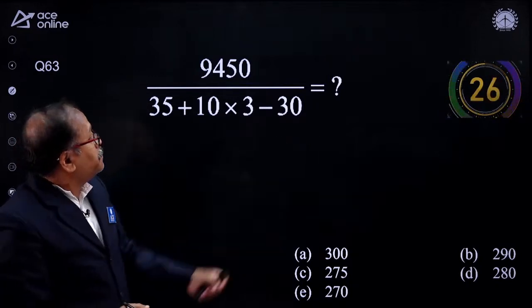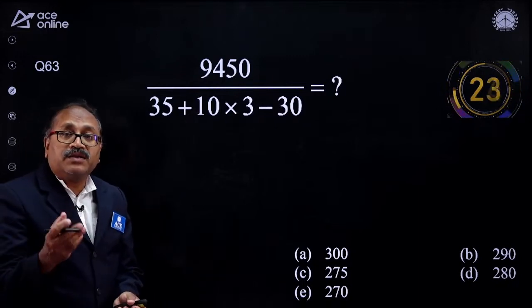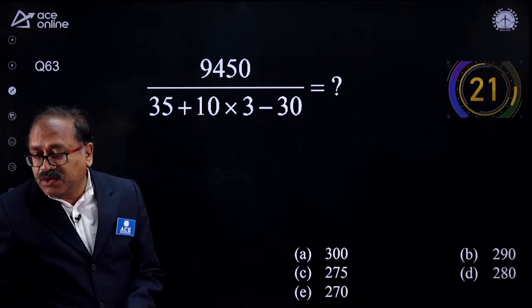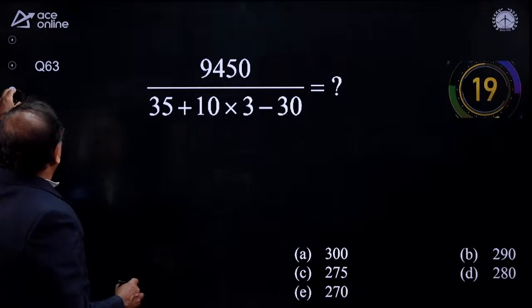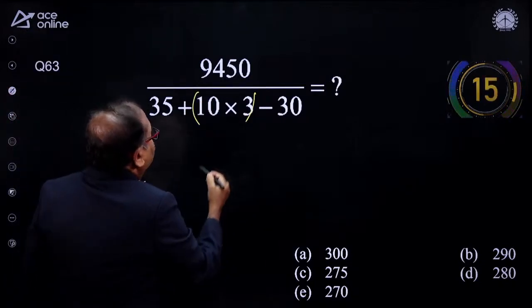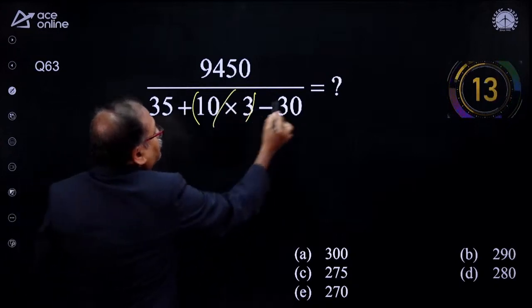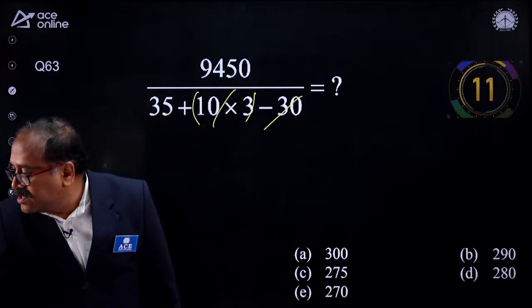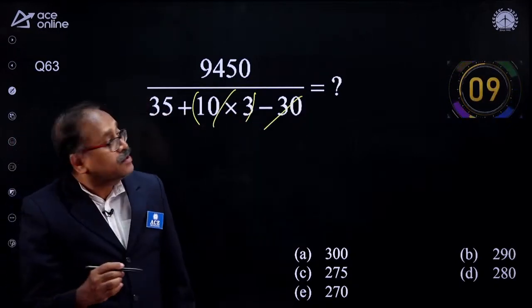Now after this question there will be 5 questions, and 1 or 2 questions of simplification. So how do I do this part? I notice that this is nothing but 30. So here plus 30 minus 30 gets cancelled. You get the answer? You got the answer?